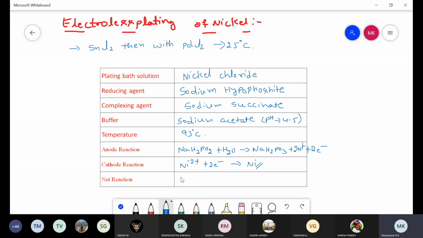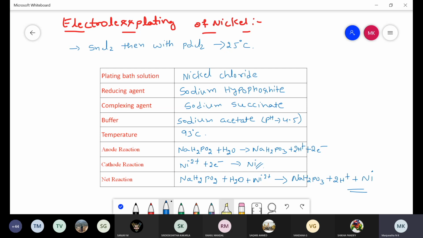The remaining sodium hypophosphite, NaH2PO2, plus H2O plus H2O plus Ni2+ gives rise to NaH2PO3 plus 2H+ plus Ni. This is the net reaction of the electroless plating of nickel.